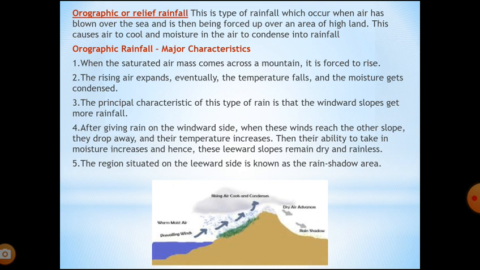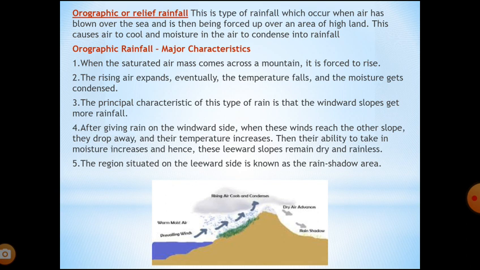When the saturated air mass comes across a mountain, it is forced to rise. The rising air expands. Eventually, the temperature falls and the moisture gets condensed. The principal characteristic of this type of rain is that the windward slopes get more rainfall. Children, the windward slope, you can see in the diagram, gets more rainfall.